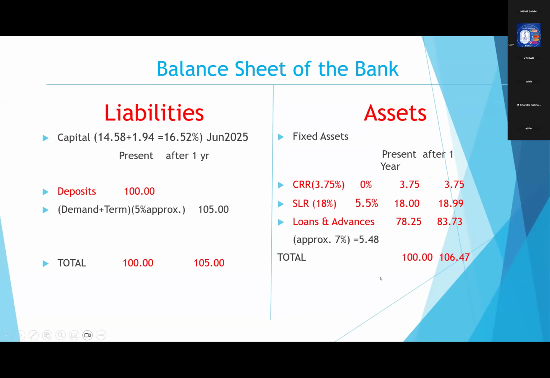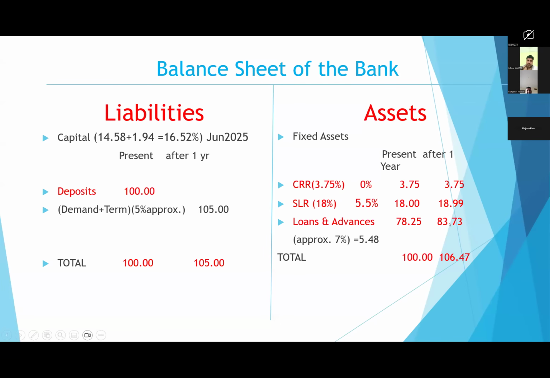And another small question for you. Are you able to recover your entire loans and advances without NPA, without write-off, without compromise? It is highly impossible, because every business has risk and the bank business also has risk. So we cannot get the entire 83.73 amount as it is.